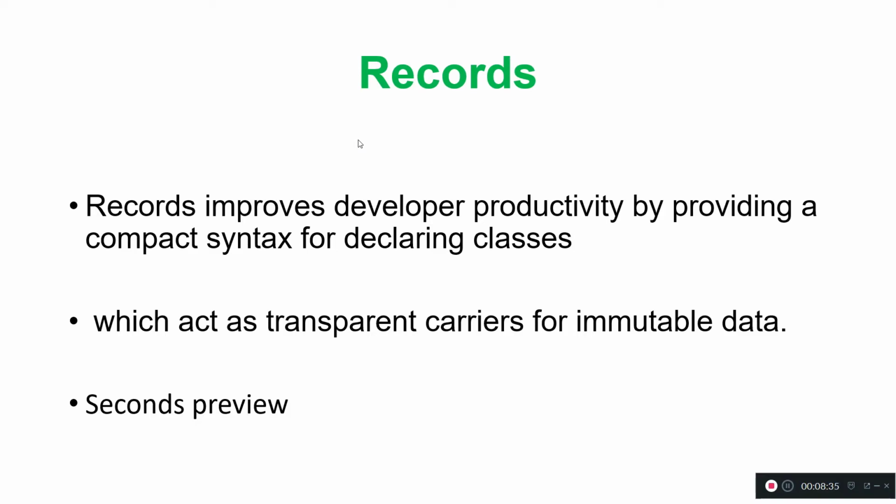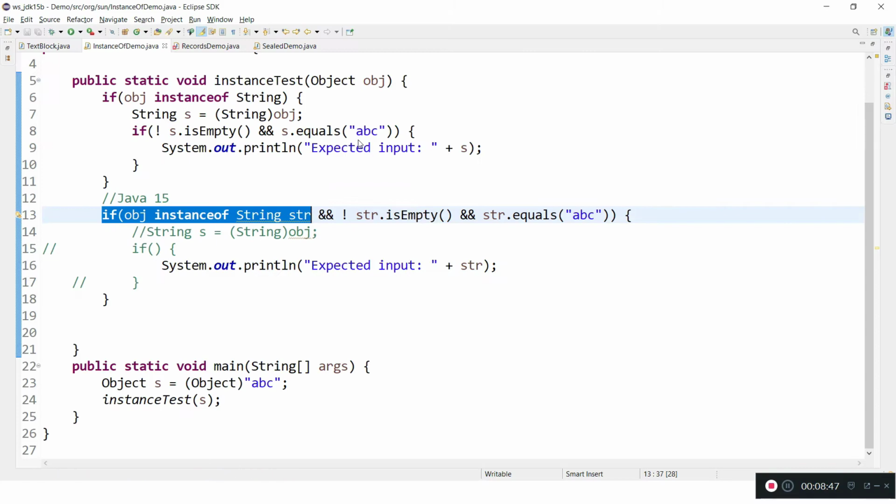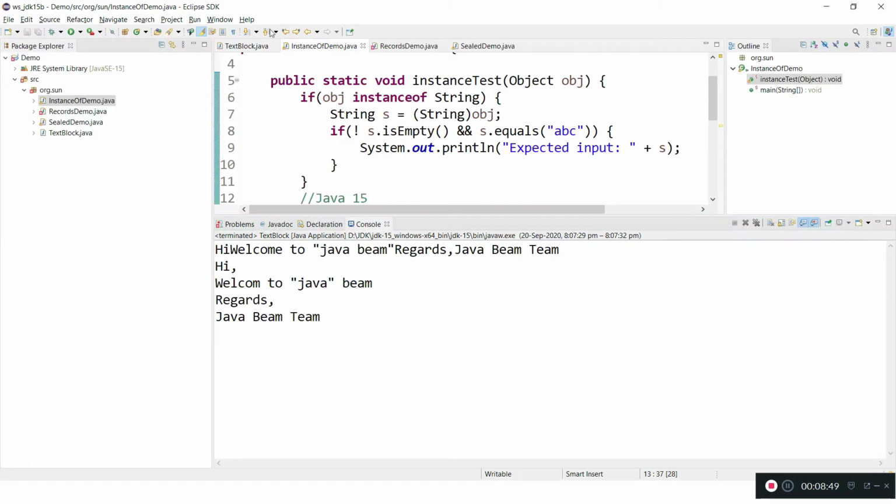We cannot set the data, and we can use that immutable object wherever it is required. This is the second preview. It was introduced in JDK 14 as a preview, and it continues as a preview in JDK 15 as well. Let's see an example for record.